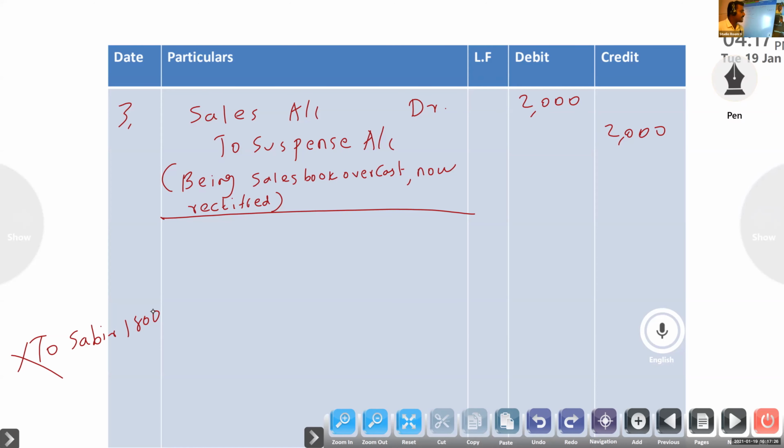So correct in this entry, Sadiq is debit or credit. Instead of Sadiq, we wrote Sabir. So we have to write the correct head. So Sabir is debit or credit. Cash paid to Sabir.